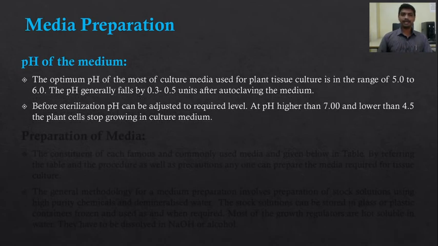At a pH higher than 7 and lower than 4.5, the plant cells stop growing in the culture medium. So the pH should be maintained in the range of 5 to 6.